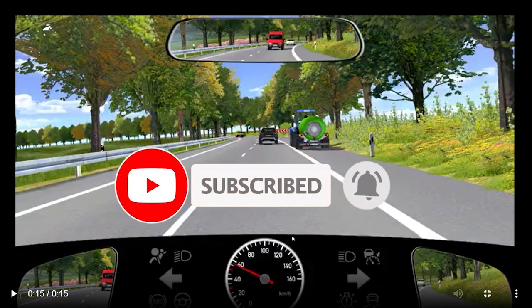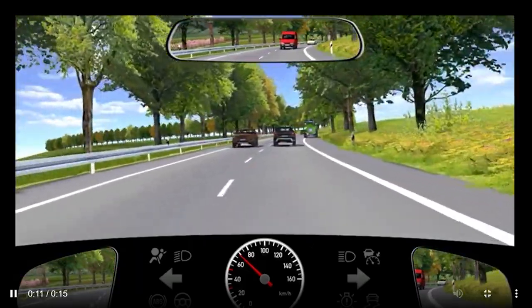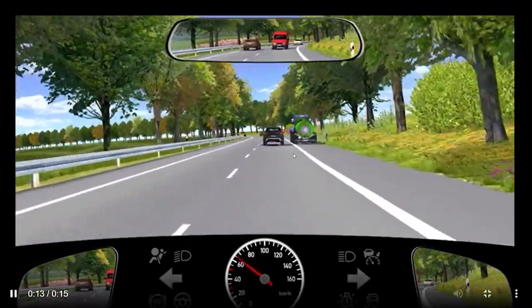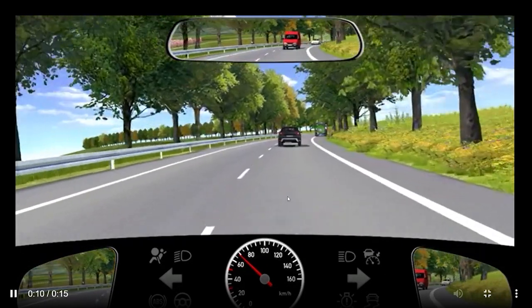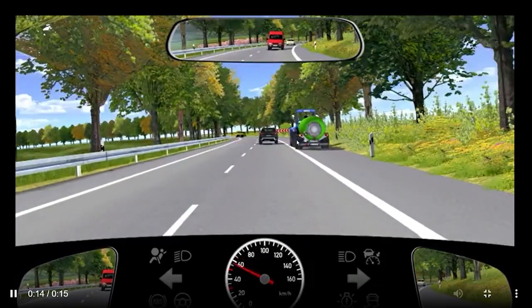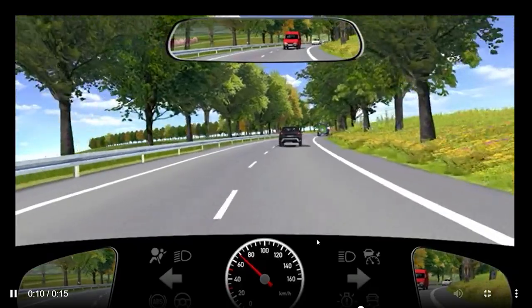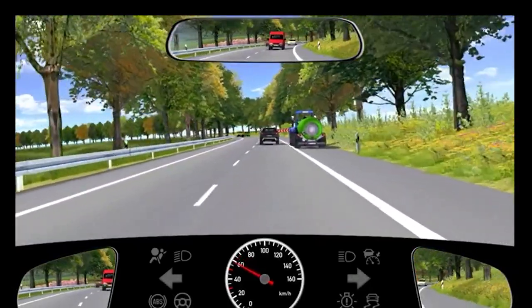So this green truck has already indicated. Although it's not allowed with this solid line, it's fine because maybe there's some problem with the truck, and he was looking into it. Now he has indicated and is trying to come onto the roadway. So you have to allow it. Although it doesn't look like good behavior, as the driver has indicated, he will definitely come onto the roadway.